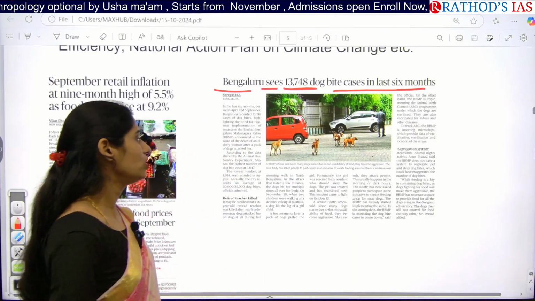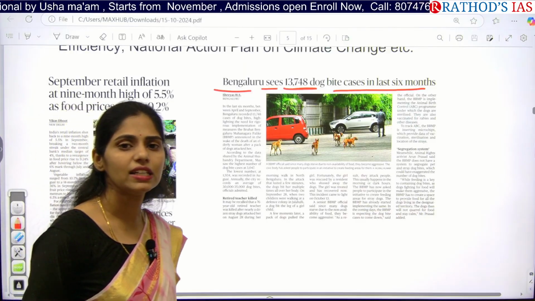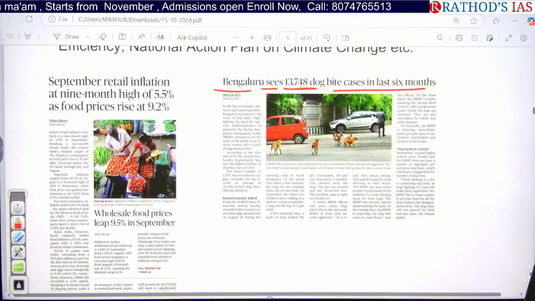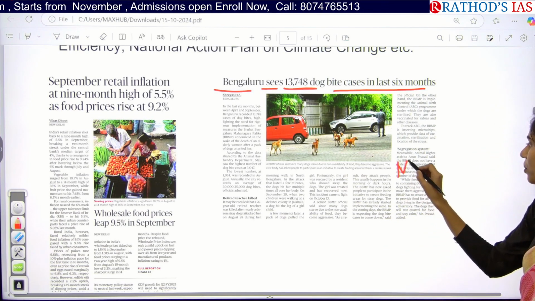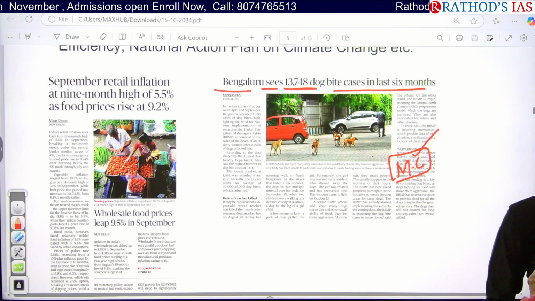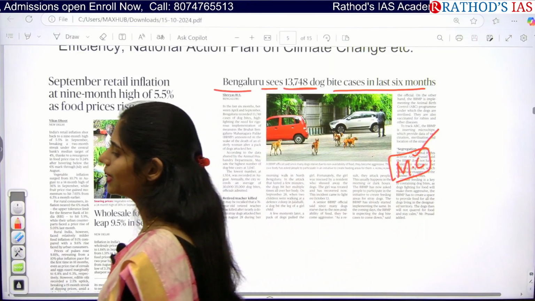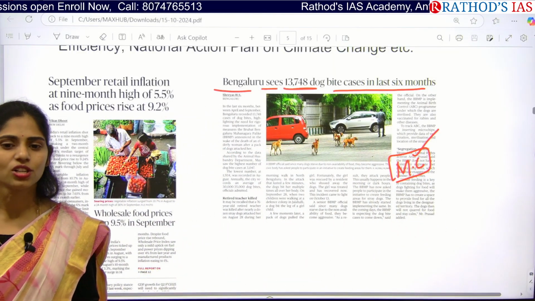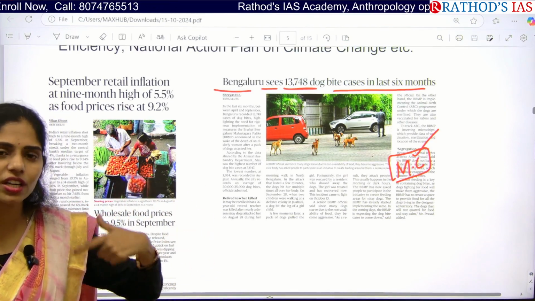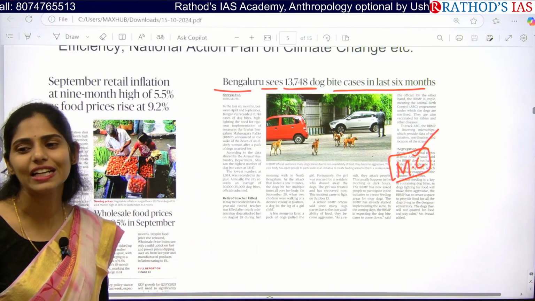This article is talking about the stray dog menace. So how is this article important for you in your UPSC preparation? In your ethics, you can get a case study. If you are a municipal commissioner, how are you going to address this kind of issue because of these stray dogs? Even the Supreme Court gave a judgment that we should not kill the stray dogs. So whenever you are writing the measures, you have to take into consideration recent judicial pronouncements as well. So you should not write that you should kill the stray dogs.